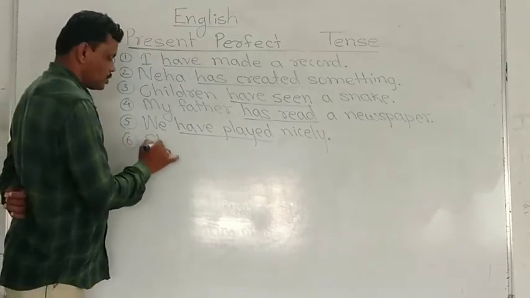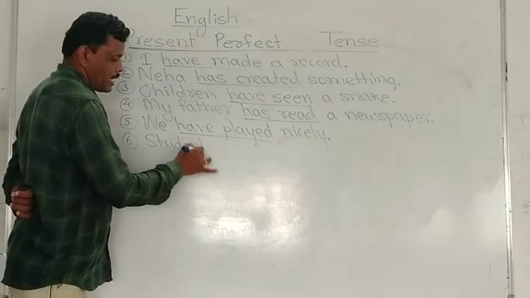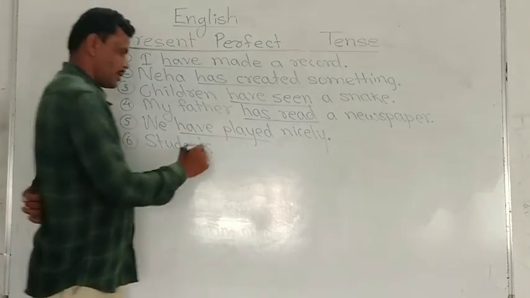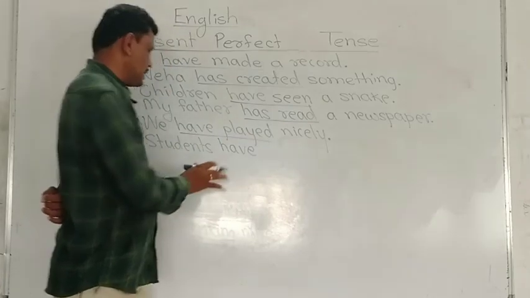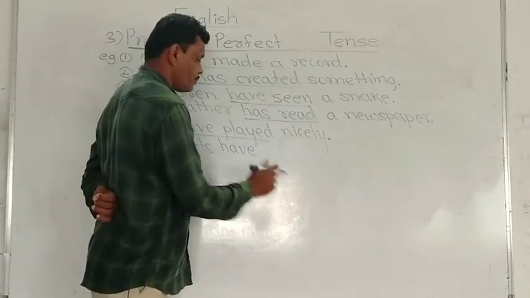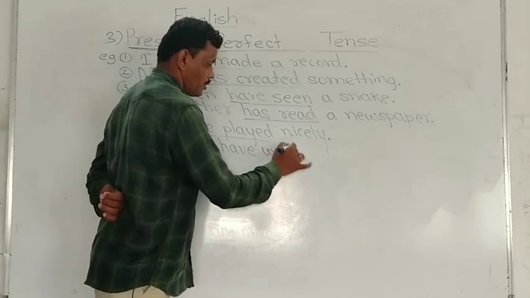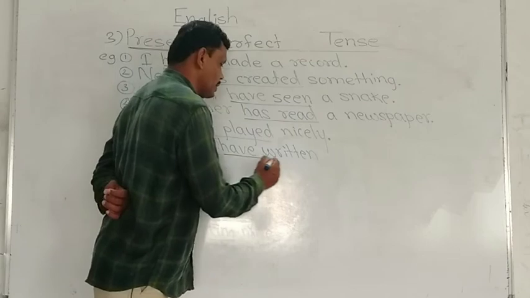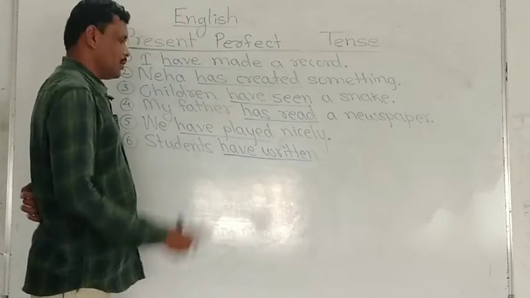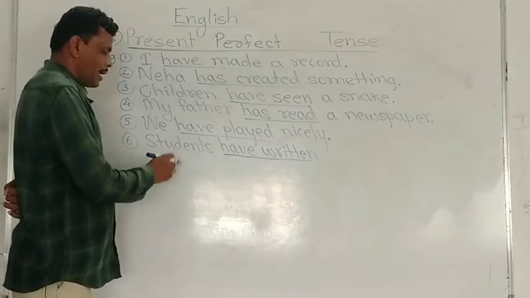Next, students. Students is a plural subject. After this plural we have to use have. Students have written, W-R-I-T-T-E-N. Have written is a present perfect. The action is completed at this time.